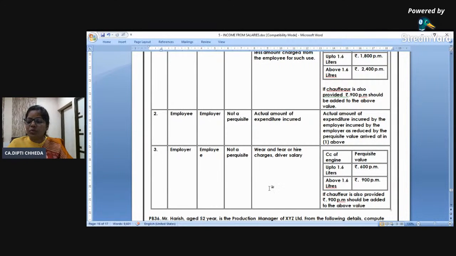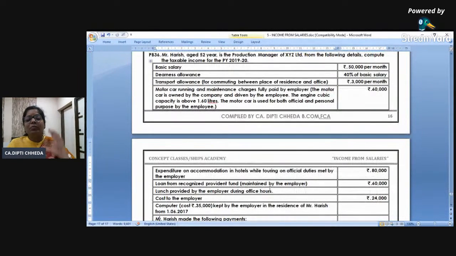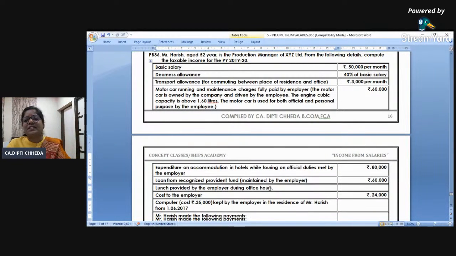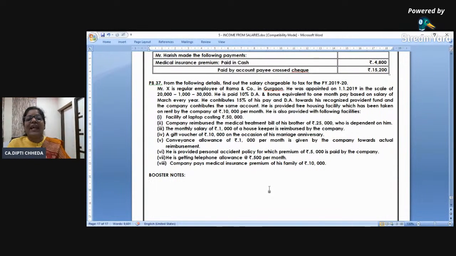I'm telling you, if you want to do the motor car concept, then try working out some problems with motor car. That's why I've given this problem below this. You can check this answer also. Pause the video here and check where this answer is and do it here itself. And last, I am expecting that this will come for 2-3 marks in the exam.